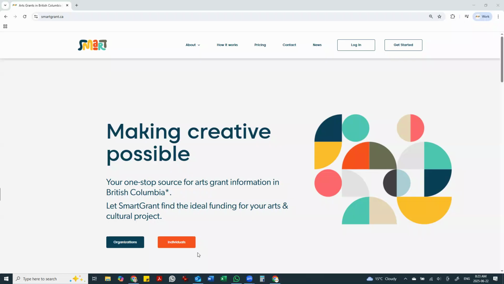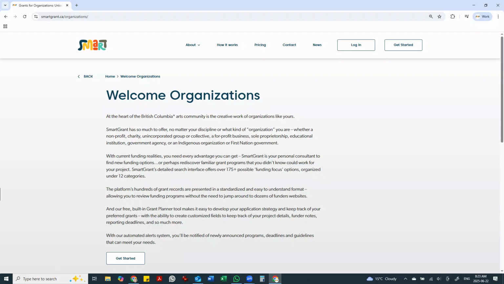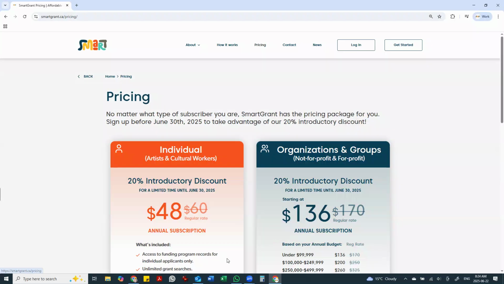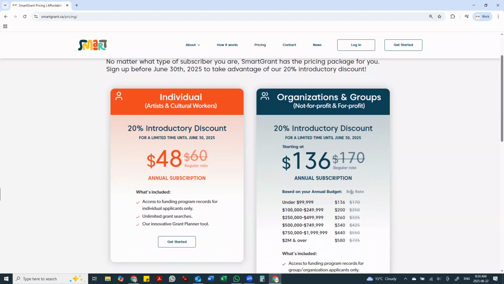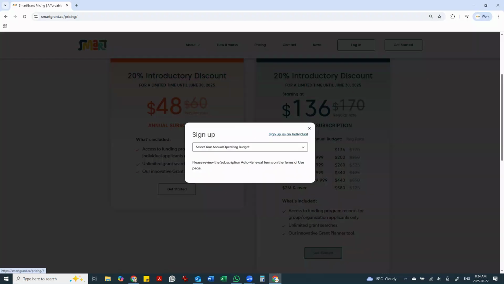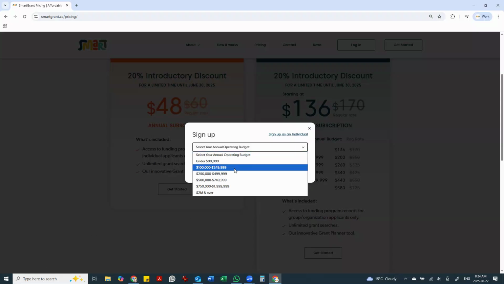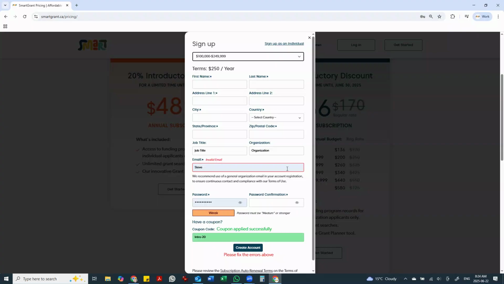For the organization category, this would include a wide variety of types of groups. For example, nonprofit, charity, collectives, unincorporated groups, a for-profit business, sole proprietorships, educational institutions, government agencies, or an indigenous organization or First Nations government. If you wish to sign up for an organization subscription, you would click on Get Started, which takes you to the subscription pricing page. From here, you would again click on Get Started, and select the range for your organization's annual operating budget, and then complete the form.